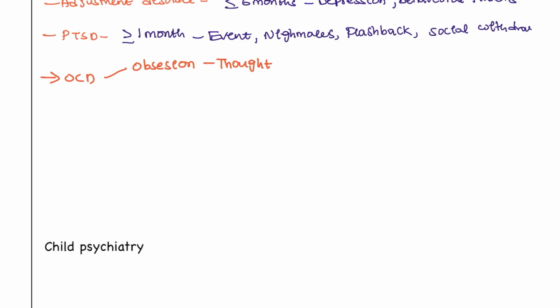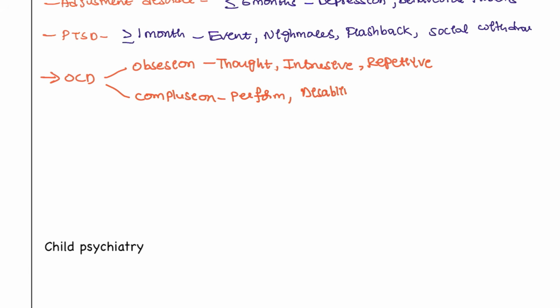How will the patient have this thought? Intrusive. The patient will have intrusive and repetitive thoughts. And compulsion is when the patient is performing that act. That act disables the patient from doing any other work, and it is also repetitive. And remember that OCD is ego dystonic. We have ego syntonic also, that is different. So this is ego dystonic.